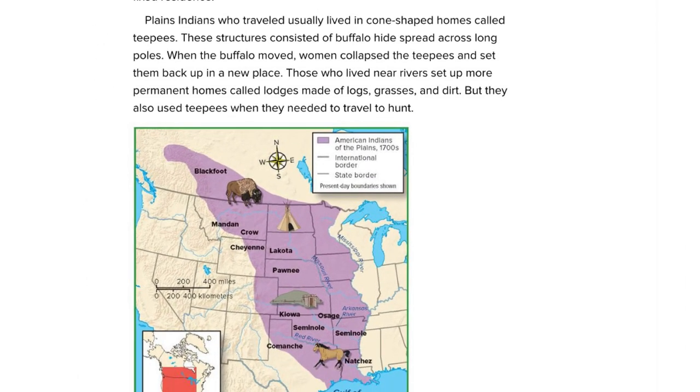Plains Indians who traveled usually lived in cone-shaped homes called teepees. These structures consisted of buffalo hides spread across long poles. When the buffalo moved, women collapsed the teepees and set them back up in a new place. Those who lived near rivers set up more permanent homes called lodges, made of logs, grasses, and dirt. But they also used teepees when they needed to travel to hunt.